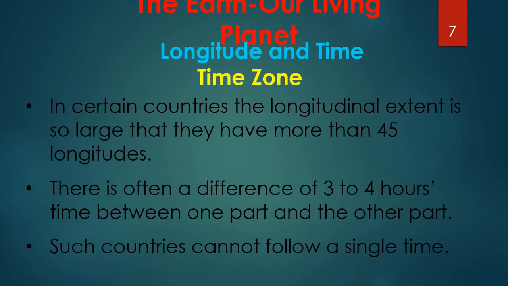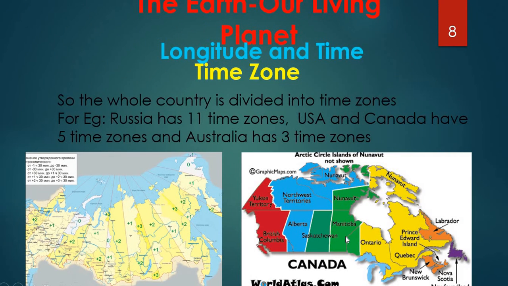And the next concept we are studying here is time zones. I think you might have heard that in their own countries, if they go to different districts or states, the time varies. So the reason behind that is the time zone. In certain countries, the longitudinal extent is so large, more than 45 longitudes, that they will have a difference of 3 to 4 hours within their own country. Such countries cannot follow a single time. You can see here, the whole country is divided into different time zones.